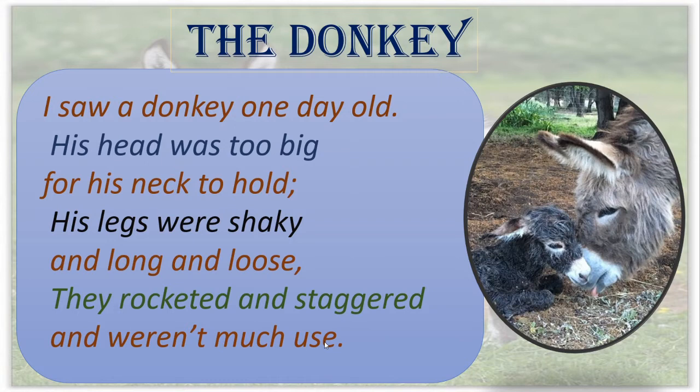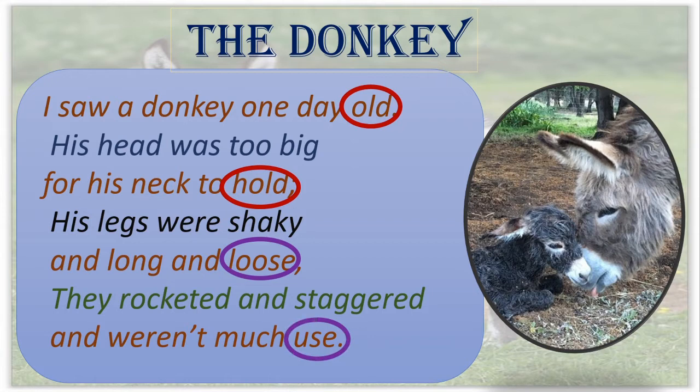Here, this is first stanza with 8 lines, correct? Okay, here we can see some rhyming pairs. Old, hold. Old rhymes with hold, right? Then lose, use. I hope you understood the meaning of this stanza.